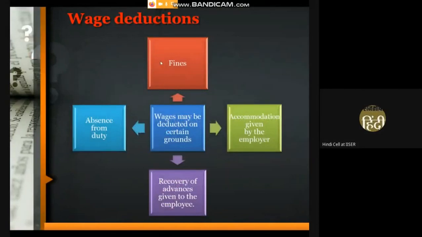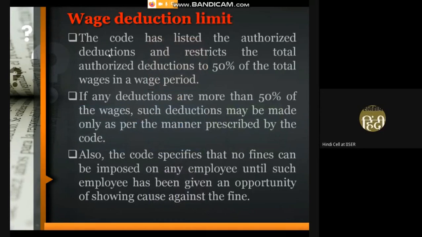Here are the wage deductions. The code has defined certain grounds for deducting the wages of any employee or worker. The grounds are fines, accommodation given by the employer, recovery of any advances given to the employee, or absence from the duty.